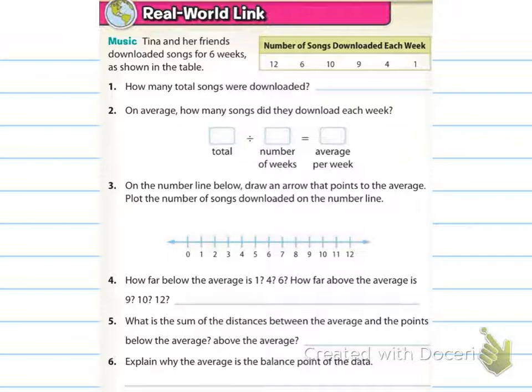So I want you to go ahead and do 1 through 6, read them on your own, and then answer them and see how well you can do on your own. And then we'll pick up where we left off. Pause the video now.